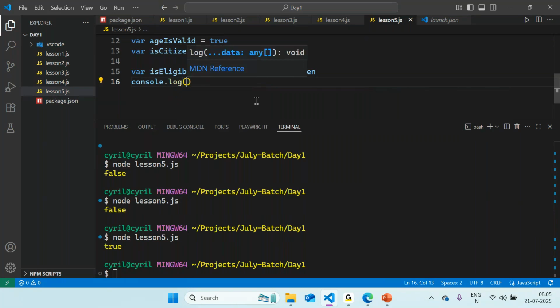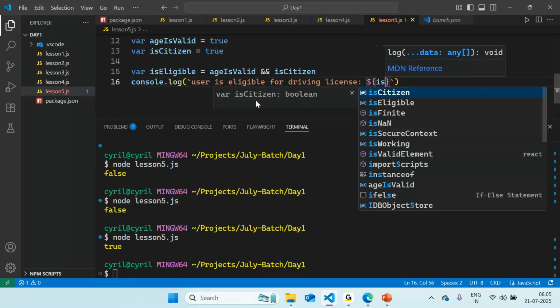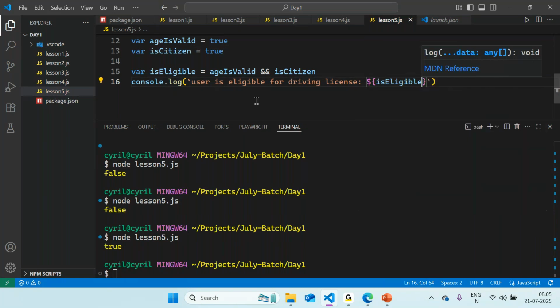So this is the interpolation statement, and I will say user is eligible for driving license, and then I can provide the value or the output that can be expected. So in this case, is eligible.